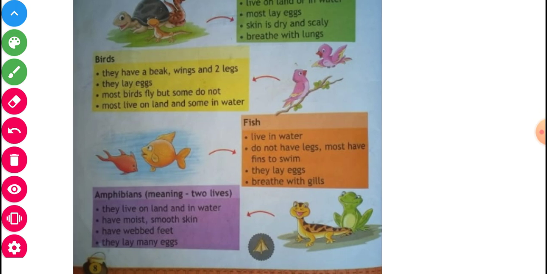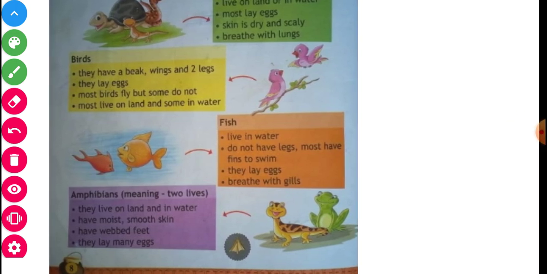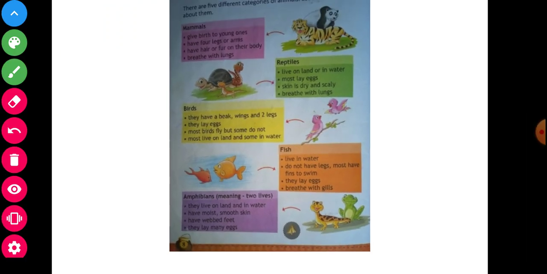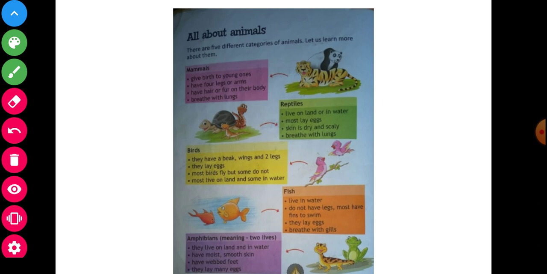And the last one you will see is amphibian. They live on land and in water, have mostly smooth skin, have webbed feet, and they lay many eggs. So now, the information about the related topic has been given. First of all, see what the animals are all about.